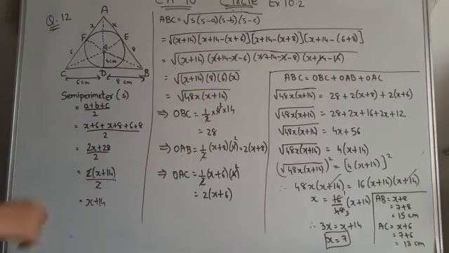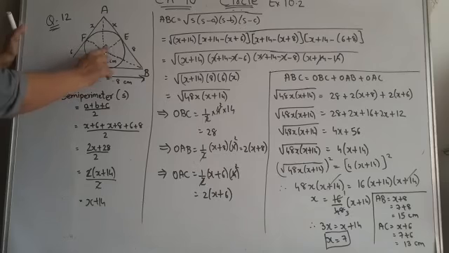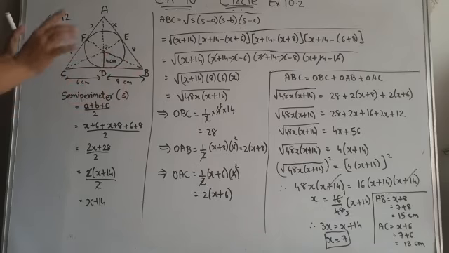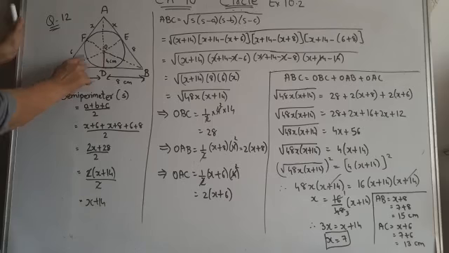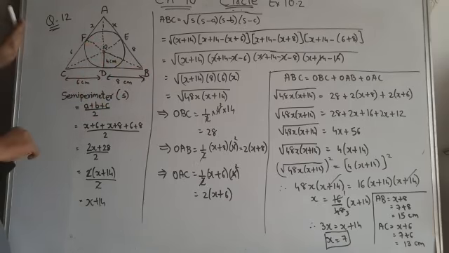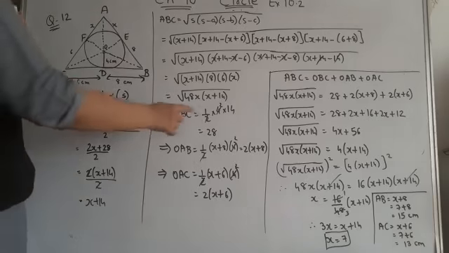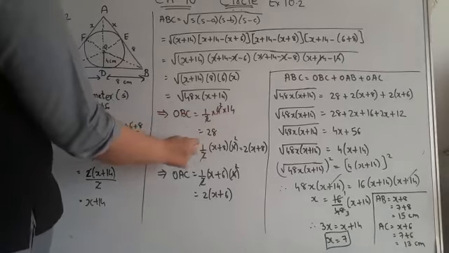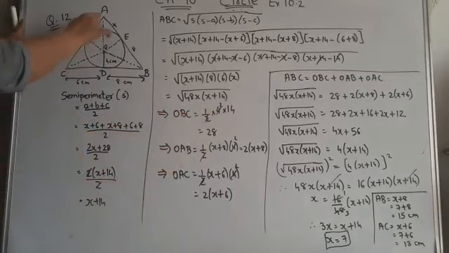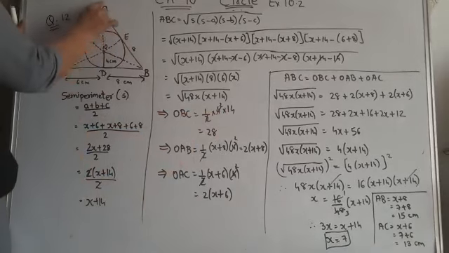Now children, we will find the area of triangle OBC, this triangle. You know the area of a triangle equals half into base into altitude. For this triangle, what is the base? Base is BC. Altitude is OD. So half into 4 into 6 plus 8. 6 plus 8 is 14. So half into 4 into 14. The answer is 28.